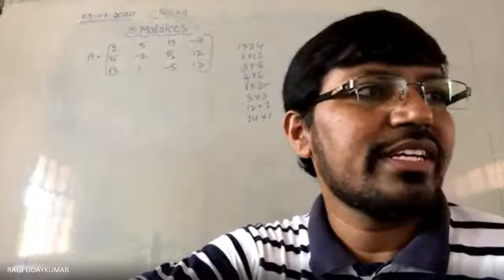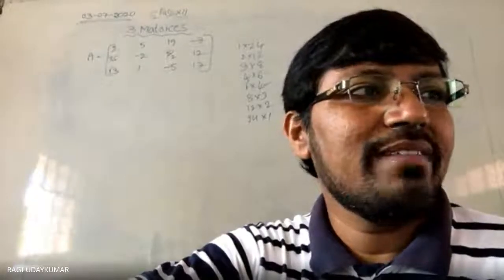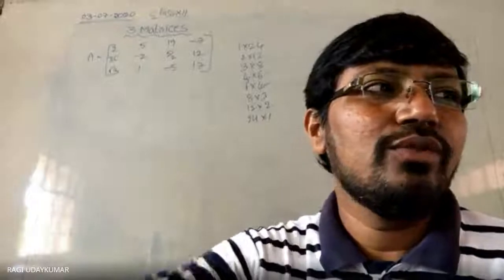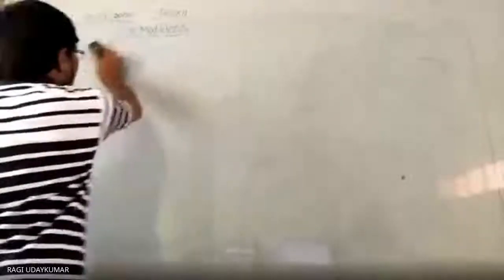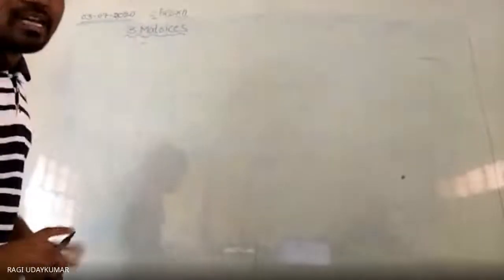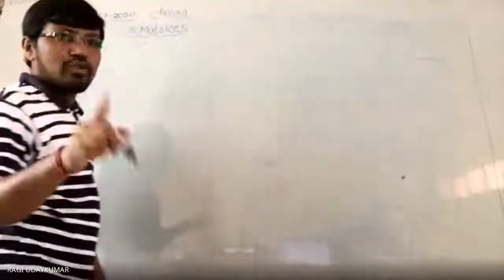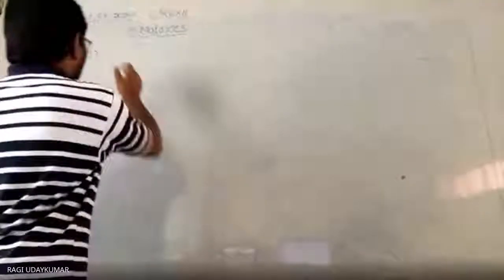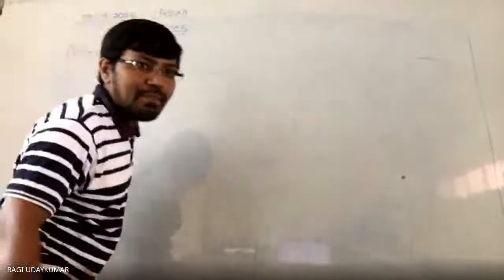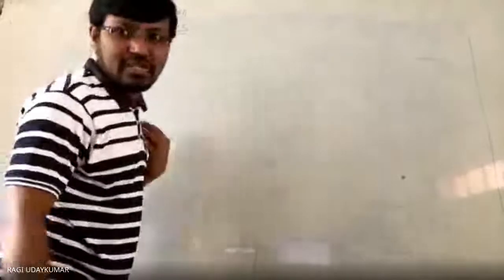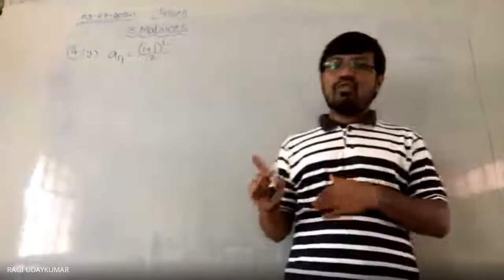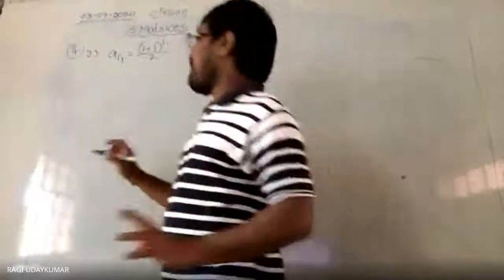And the fourth question: construct the 2/2 matrix A = [aij], whose elements are given to you. This is a very interesting question and you need to understand it. That's why I told you the definitions of the matrices in a different way, because otherwise, if you are not able to identify, you cannot do it. Construct a 2/2 matrix, where aij is equal to (i plus j) whole square by 2. So what will be in this 2/2 matrix? This will be a11, a12, a21, a22. We have to find all of these.